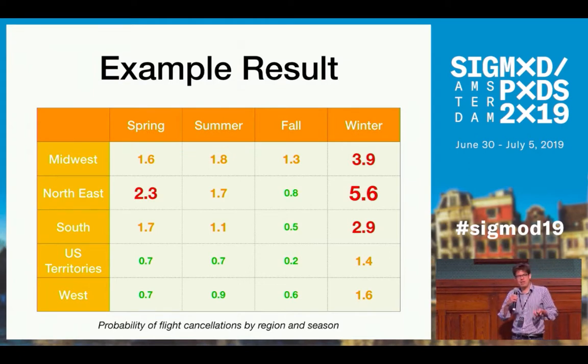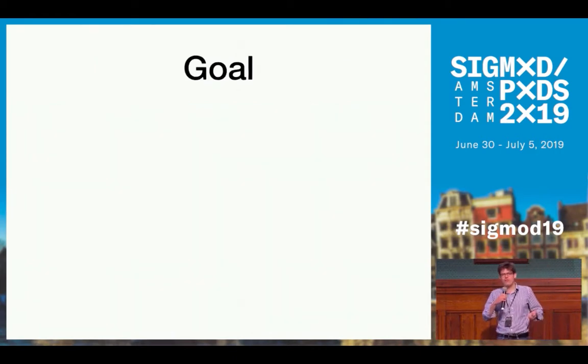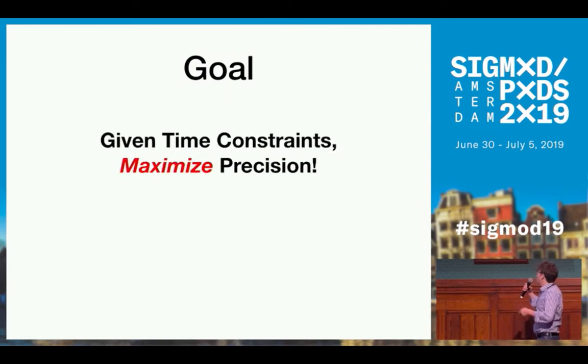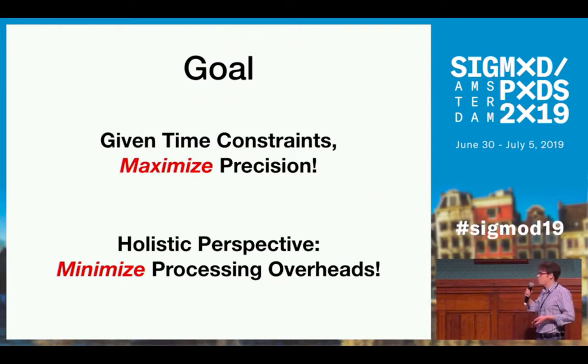We generally assume that speaking time is very precious. So we want to use it in the optimal fashion, and that motivates us to frame voice output generation as an optimization problem. Our goal is to maximize the precision of the description under constraints on speaking time. And at the same time, we adopt the holistic perspective on voice answer generation, which means that we do not separate between query processing and voice output generation. Because if the voice answer has to be very coarse-grained anyway, then spending processing time to generate the very precise query result is actually wasteful, and we will consider that in the following.